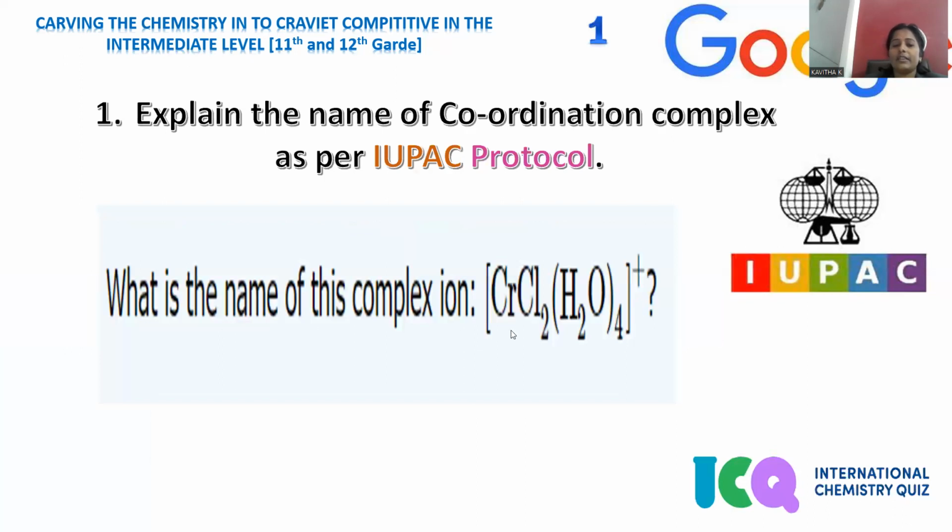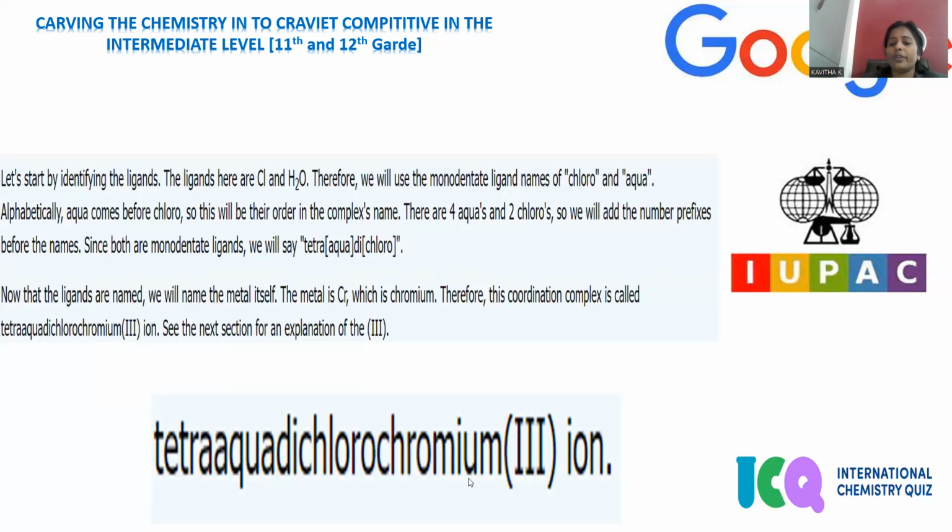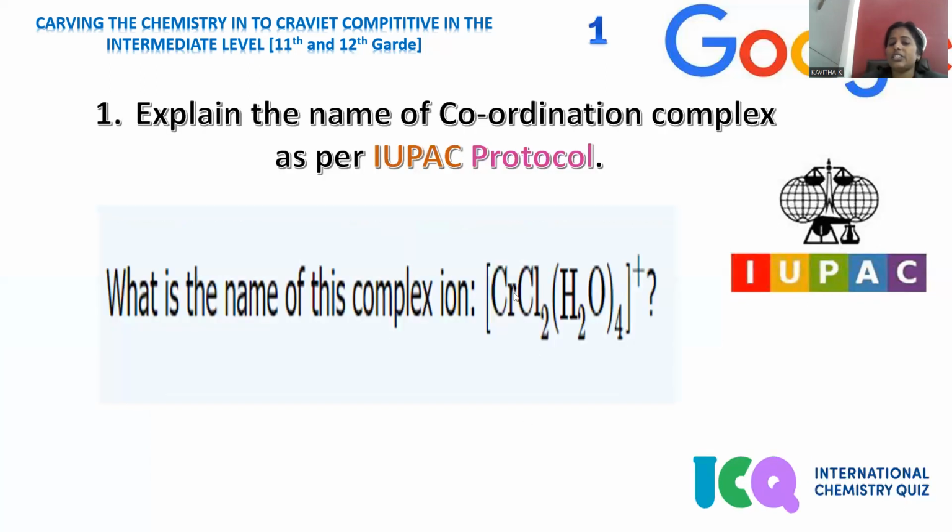What is the metal atom over there? Chromium is the central metal, so let me say chromium. Immediately following the metal, we have to denote its oxidation state. Around the central metal, whatever oxidation state you find has to be mentioned. Here, 2 chloro contribute 2 negative charges, and moreover 1 positive charge is also there.